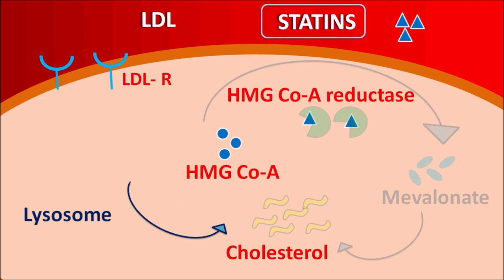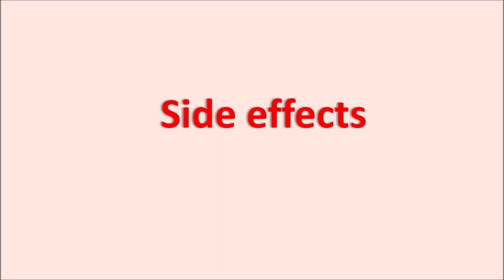In this way, by inhibition of cholesterol biosynthesis within the liver, more cholesterol is taken up into the liver, such that LDL cholesterol levels within the blood are reduced. When LDL levels are reduced, the risk of atherosclerosis and other cardiovascular complications is reduced. So this is how statins act on the liver. But since their site of action is the liver, they can produce side effects related to the liver. So now let us see the side effects of statins.